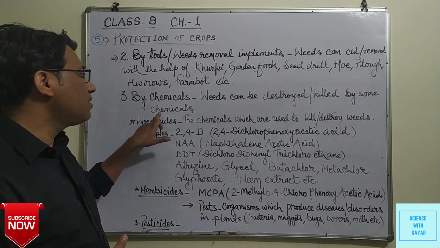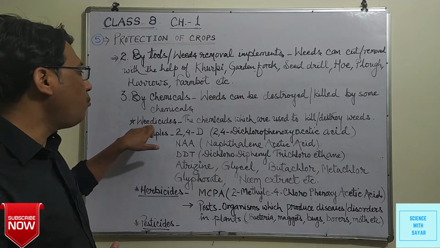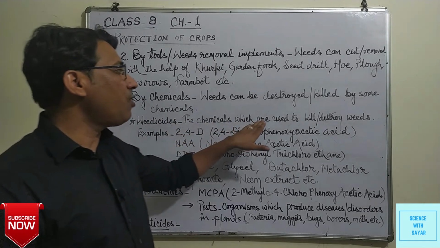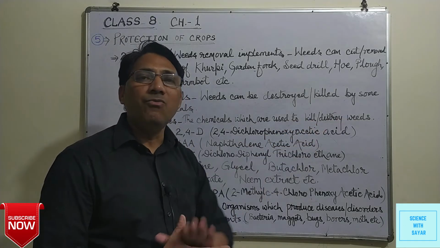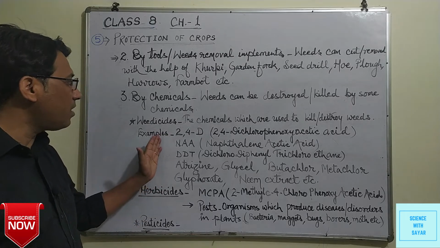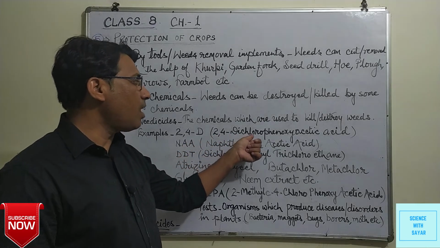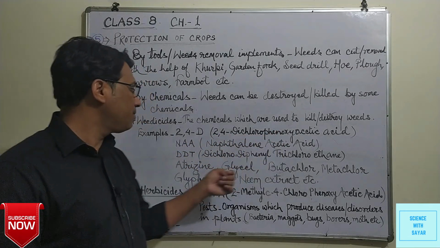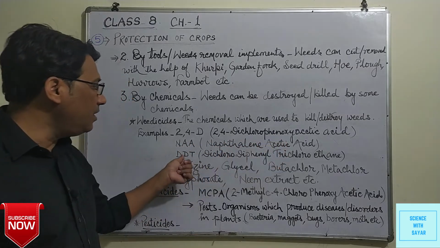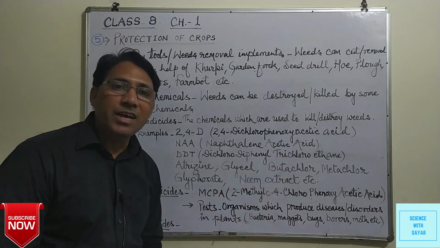These chemicals are of different types, and especially these are known as weedicides. So these are the chemicals which are used to kill or destroy weeds. Those are known as weedicides, and some examples of weedicides are 2,4-D, that is 2,4-dichlorophenoxyacetic acid, NAA, naphthalene acetic acid, DDT, dichloro diphenyl trichloroethane.